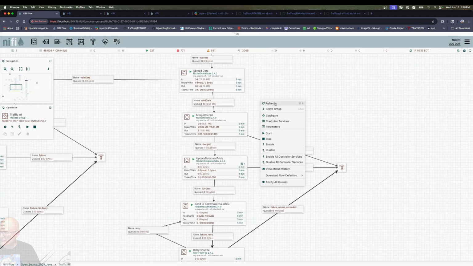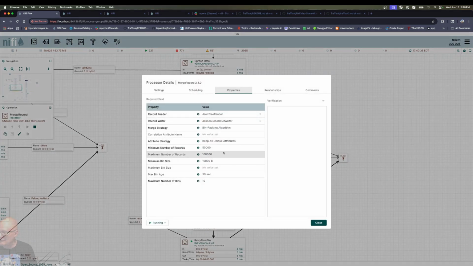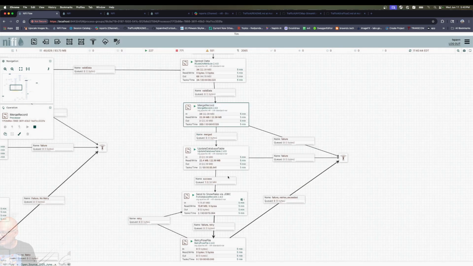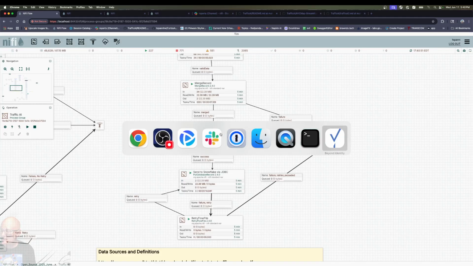I could send this in directly, but it's nice to have these be a little bit bigger. I want at least some seconds of data. I can adjust this to any number of records that I want, but I'm going to insert it into the traffic table, and that's my speed data.